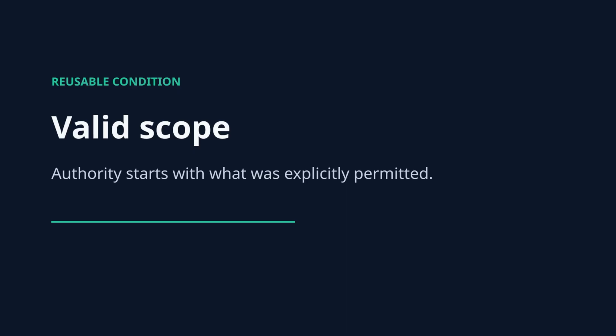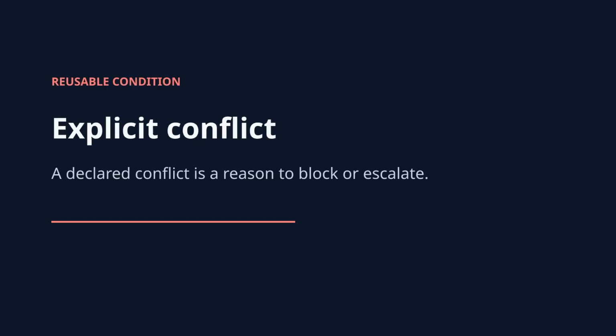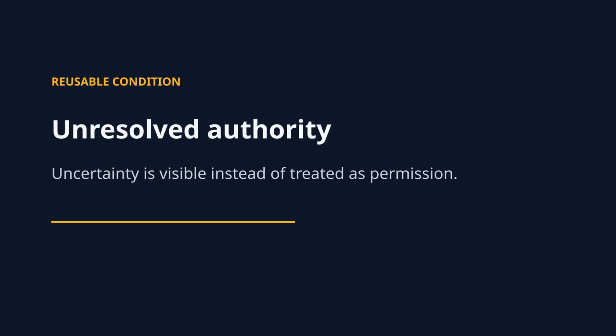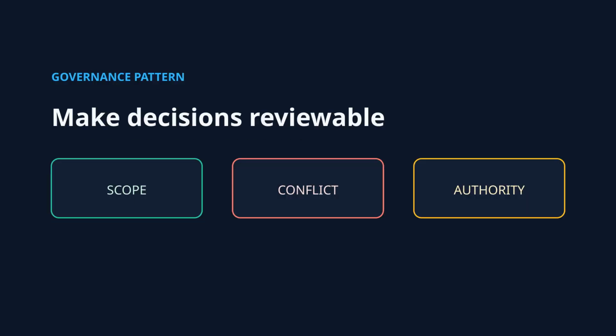The pattern extends beyond these three fixtures. Governed workflows need a way to distinguish valid scope, explicit conflict, and unresolved authority before action is treated as approved. Structured decisions can support review, evaluation, and correction without presenting the model itself as the final authority. This demo is intentionally narrow. It demonstrates declared boundaries, reproducible outcomes, and inspectable evidence, not universal safety or production readiness.